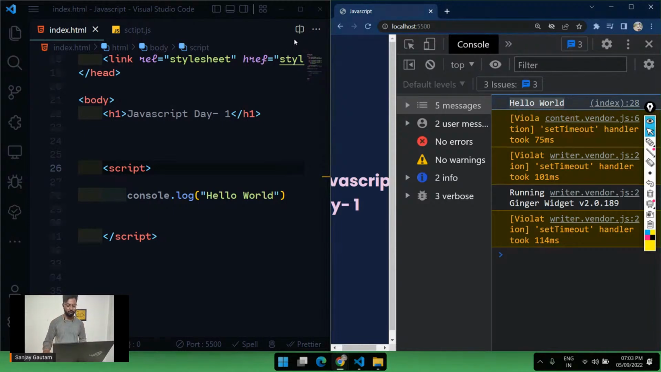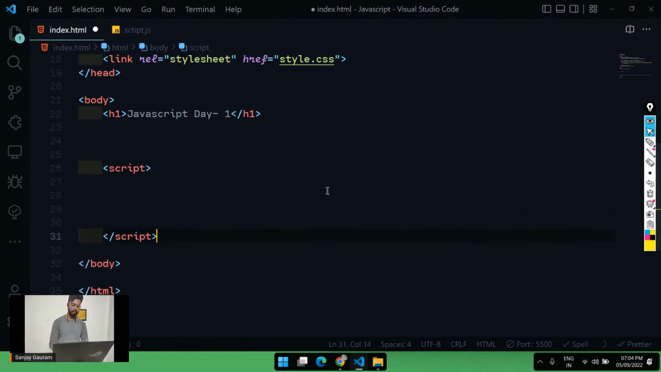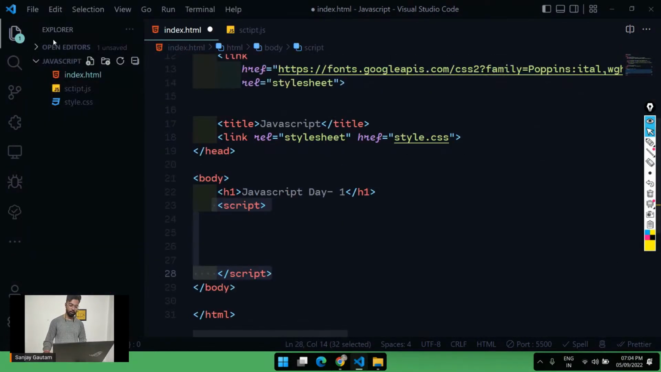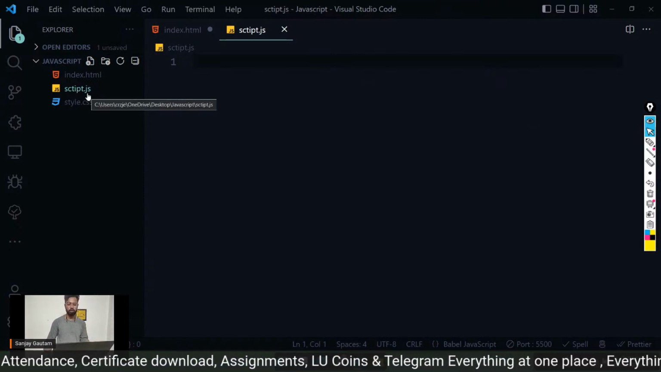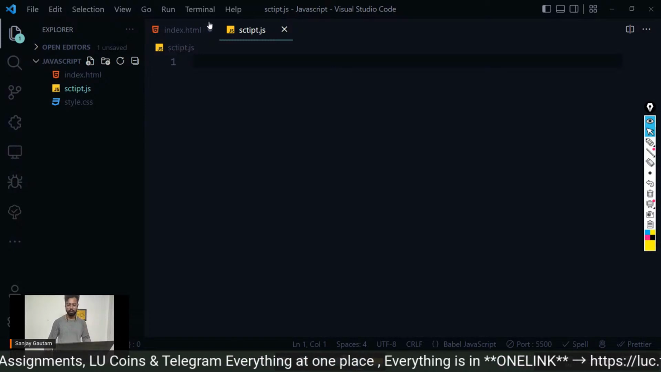Now I'm not feeling comfortable writing all of my JavaScript here in this HTML file. It's not looking pretty. So I'm going to create a new file. You can name this file anything. I have named this file script.js. You can name it one.js, me.js, you.js, anything.